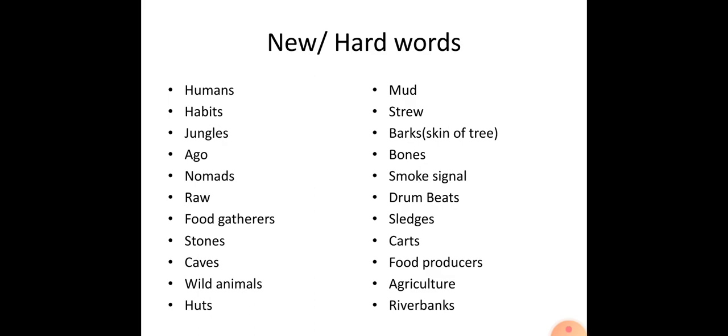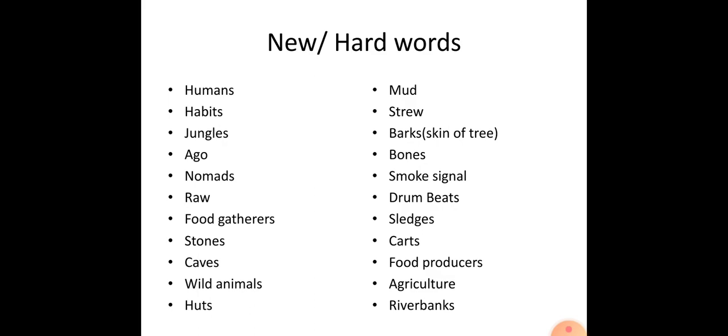Food gatherers means food collectors. They collect food to eat. Stones. Stones, a simple word. Caves. Caves means in the jungle the animals live in caves. In the same way, early humans lived in caves at that time.